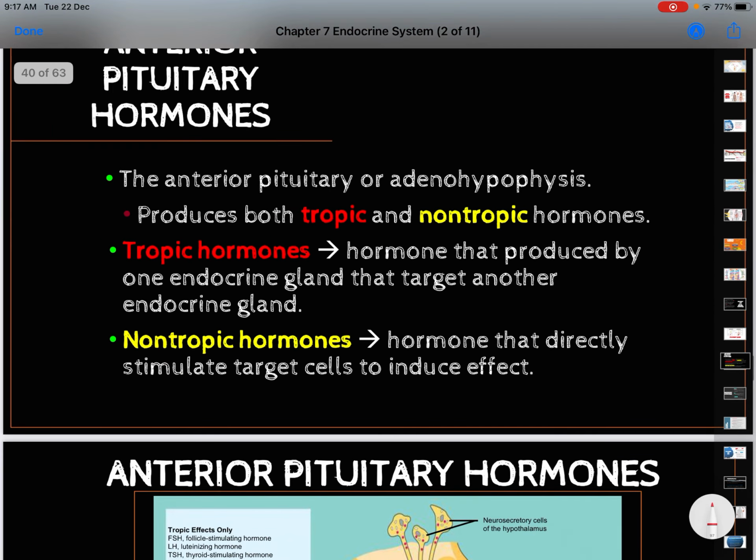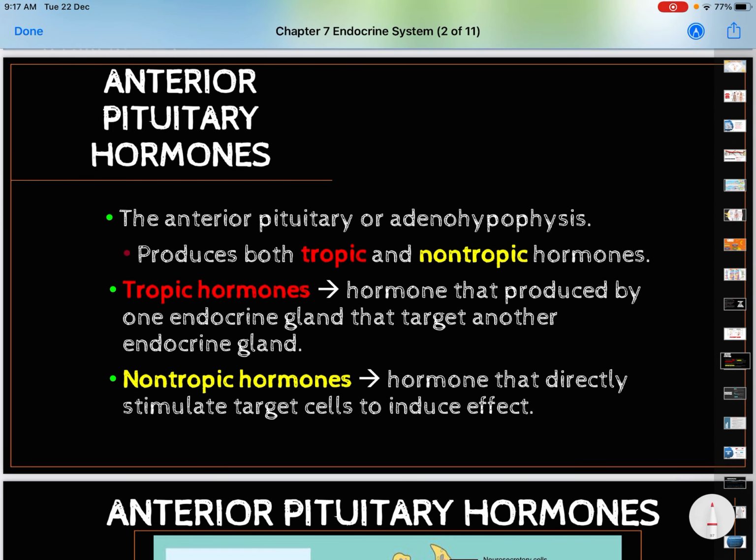Now we go into anterior pituitary hormones, also called adenohypophysis. The anterior pituitary produces two types of hormone, tropic and non-tropic. Let's see. A tropic hormone is a hormone produced by one endocrine gland, but the target is another endocrine gland.